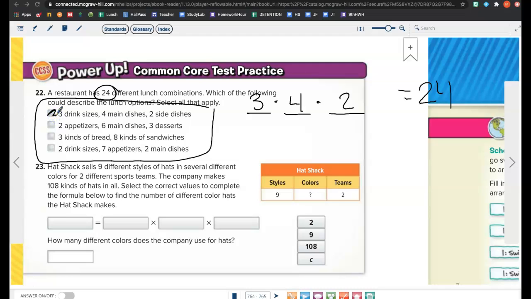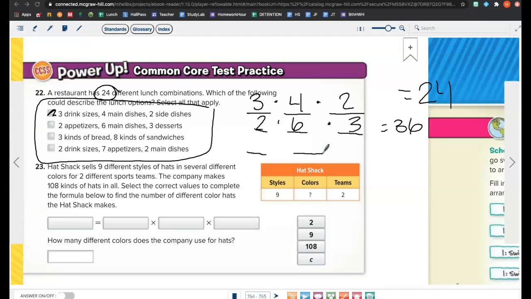My next one, I have appetizers, main dish, and desserts. How many appetizers do I have? 2. How many main dishes do I have? 6. How many desserts? 3. Okay, so then 2 times 6 is? 12. Times 3 is? 36. Is that what I wanted? No. Okay, so does that one work? No. No. Here I have bread and kinds of sandwiches.